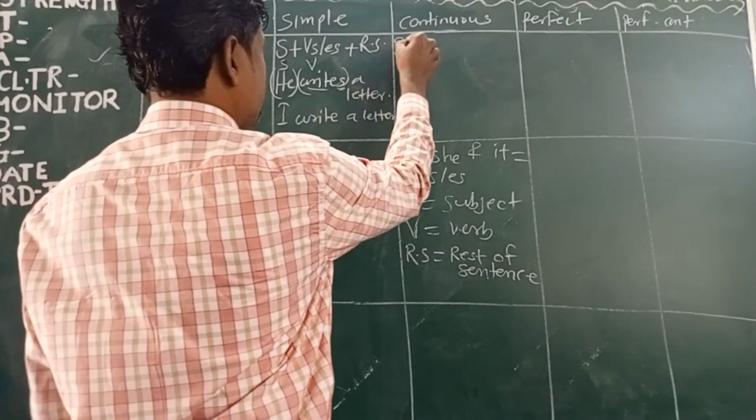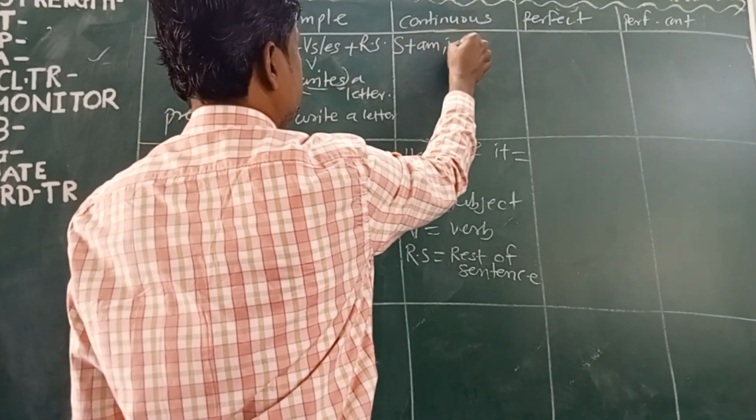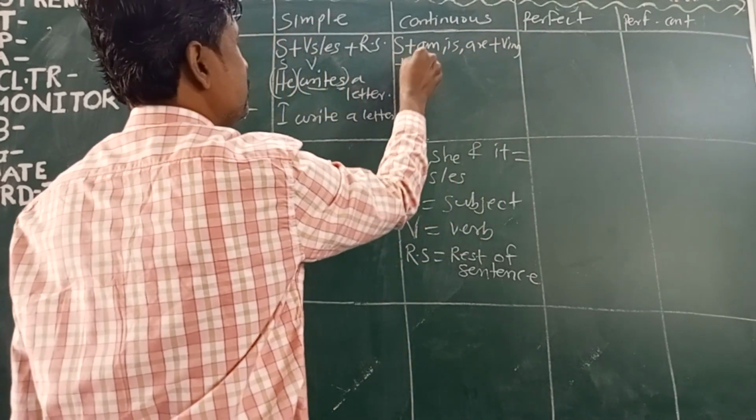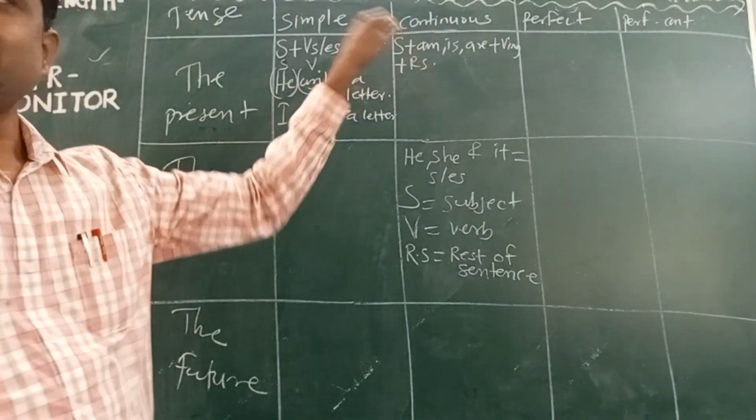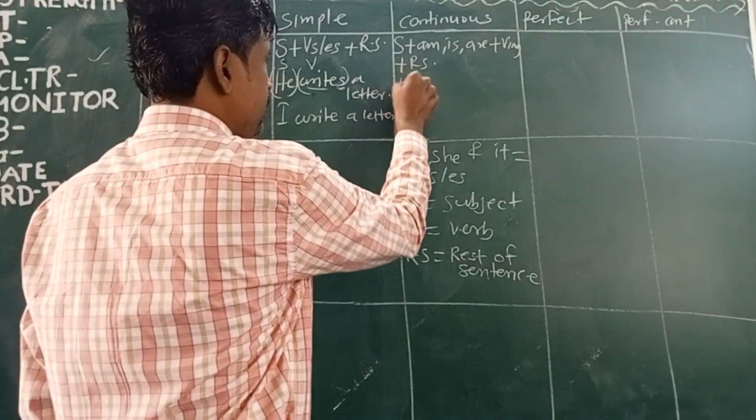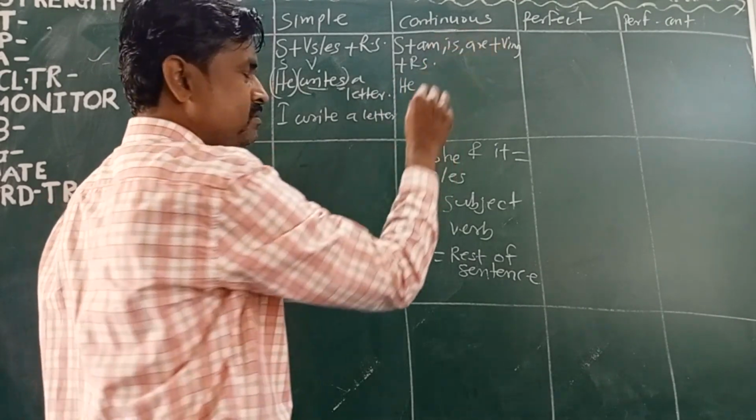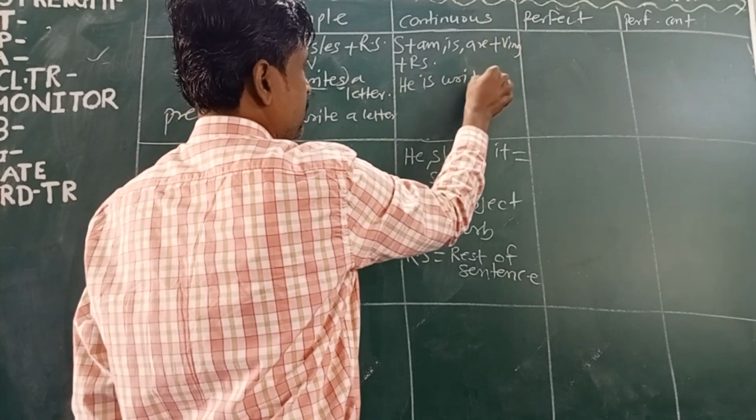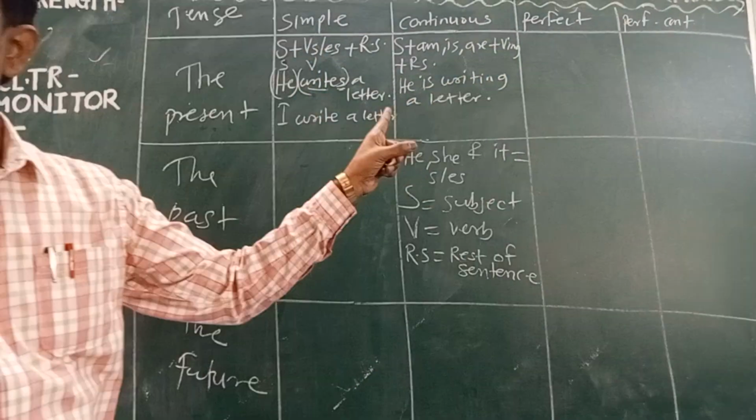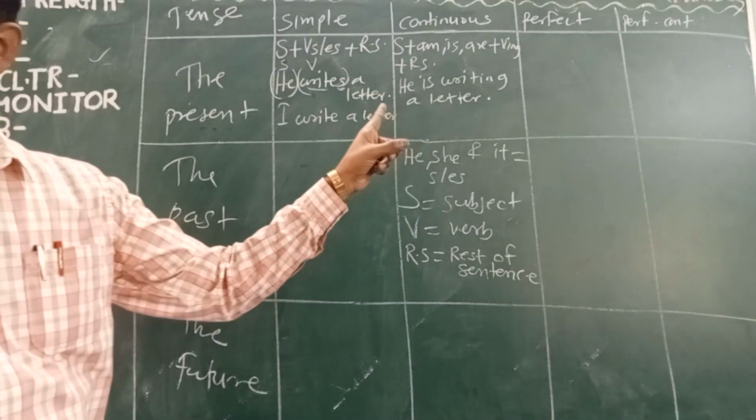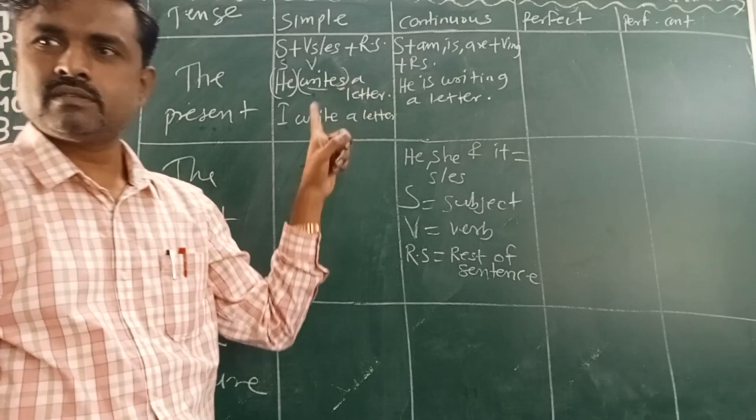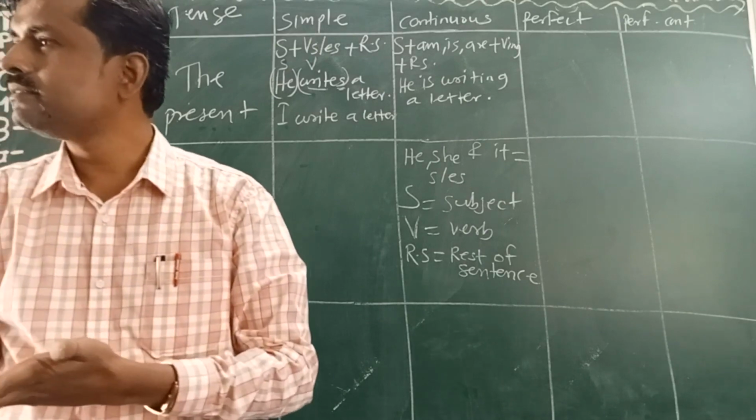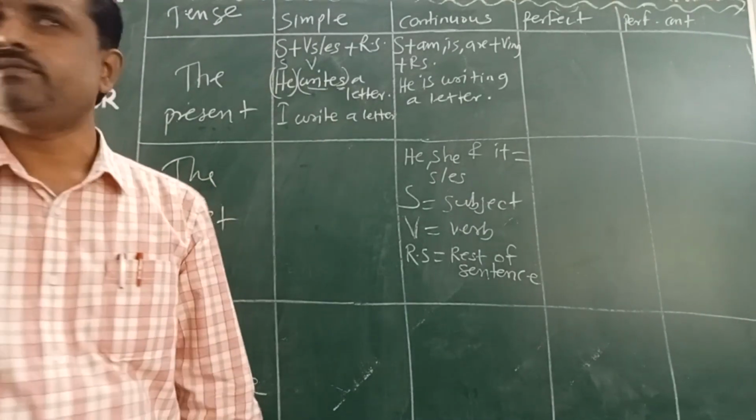Now second one is present continuous. The formula is subject plus am, is, are plus V1 plus ING plus rest of the sentence. The same sentence we can write in this. How? He, what will come? Is writing a letter. Understood this? If we write this sentence in continuous, I am writing a letter. Understood? This is continuous tense. Present continuous.